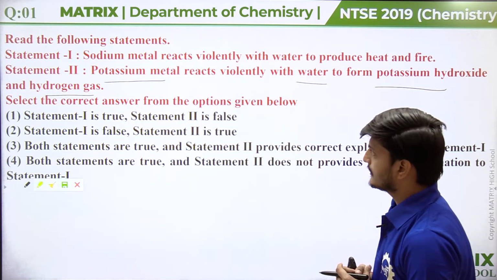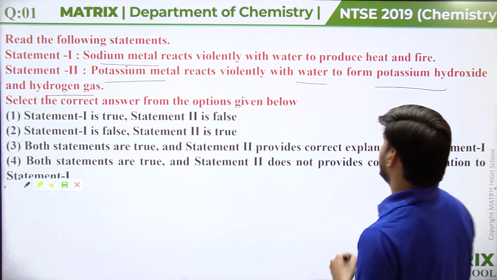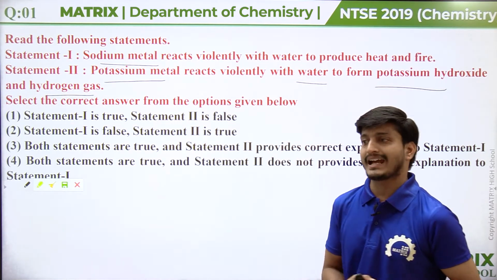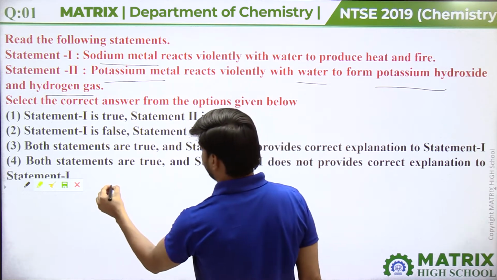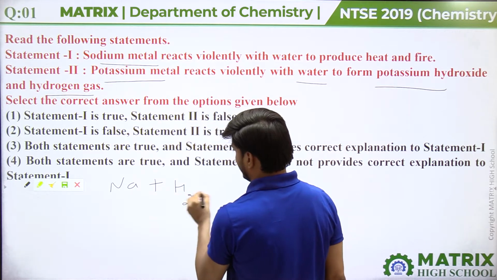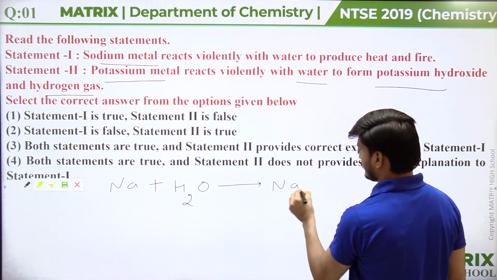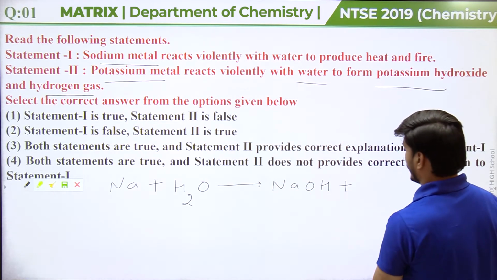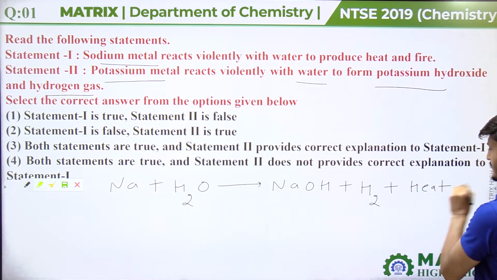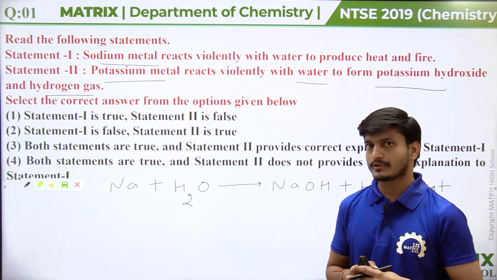If we talk about statement 1, sodium metal reacts violently with water to produce heat and fire. As we know, sodium is a highly reactive metal. When sodium reacts with water, it reacts vigorously and produces sodium hydroxide along with hydrogen gas, and heat is also produced in this reaction. It is an exothermic reaction, and a large amount of heat is produced.